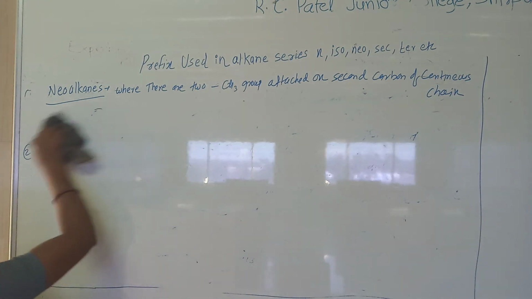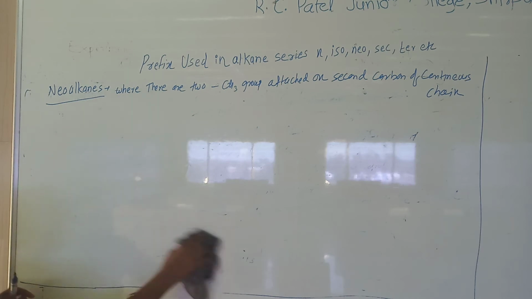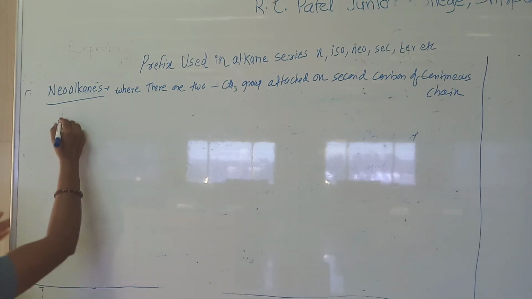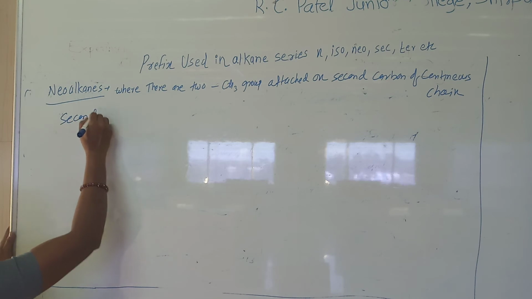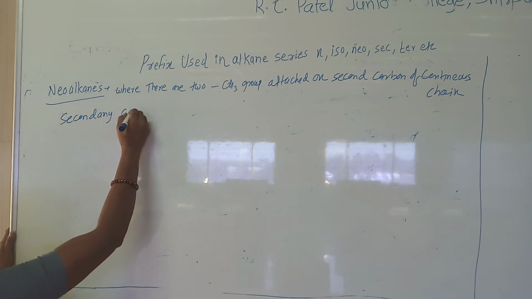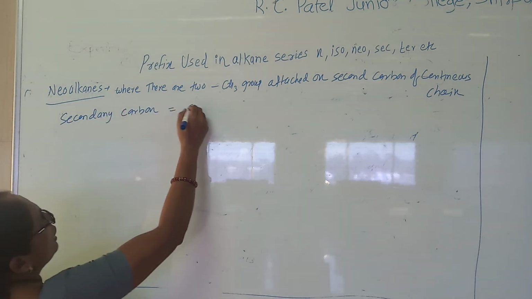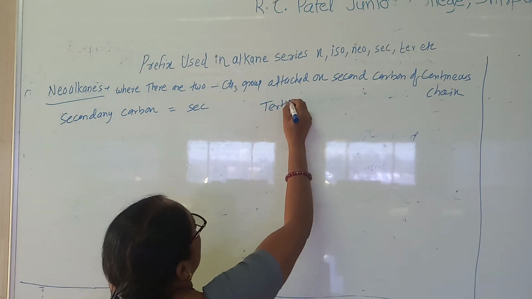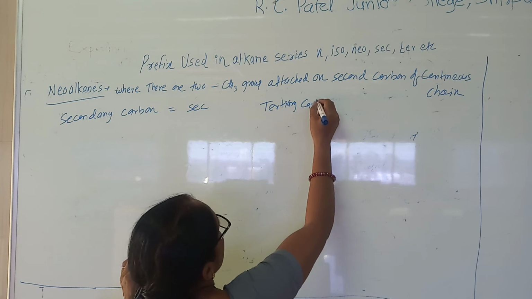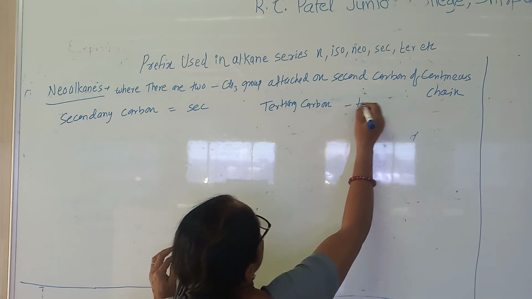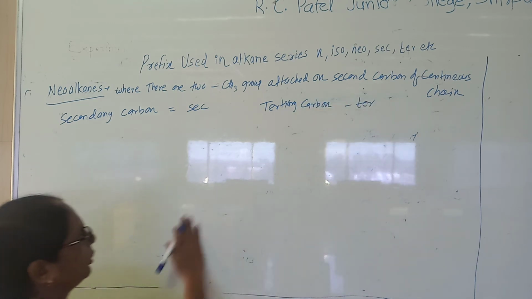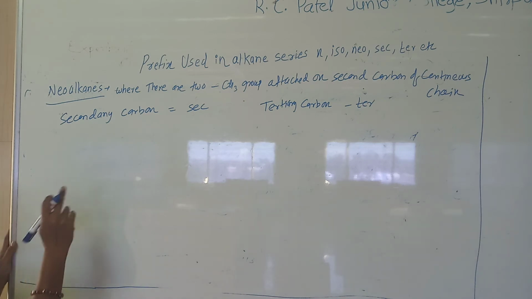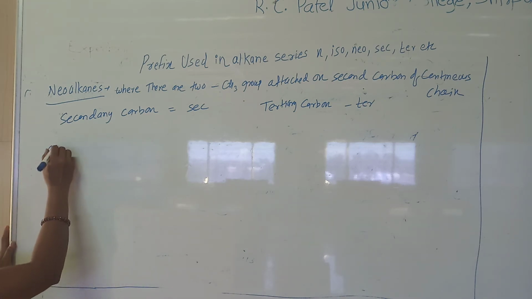One thing is clear: secondary means it is a type of secondary carbon, and tertiary carbon is what we consider as tertiary. Right?